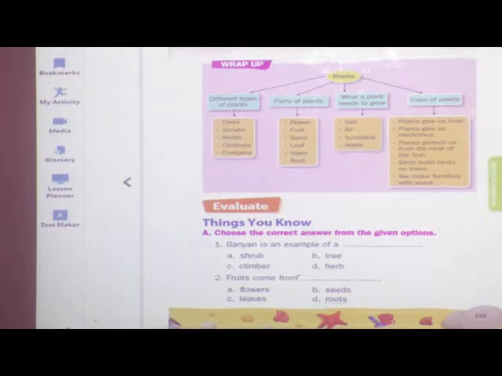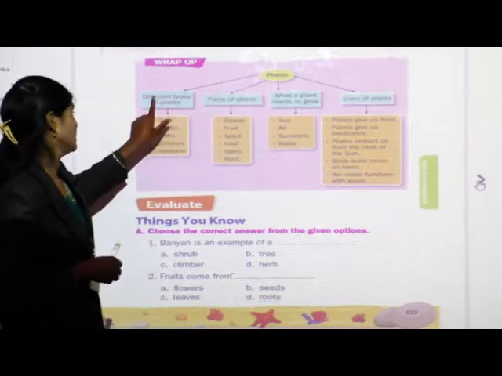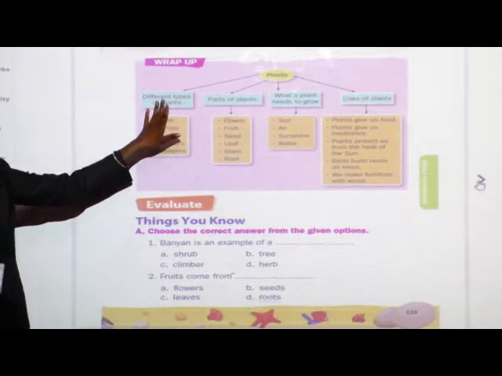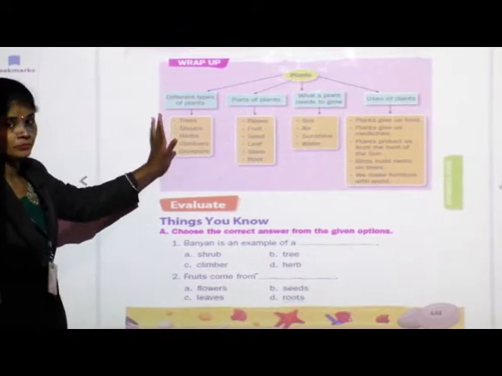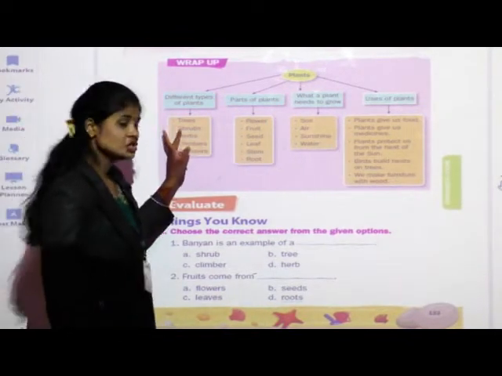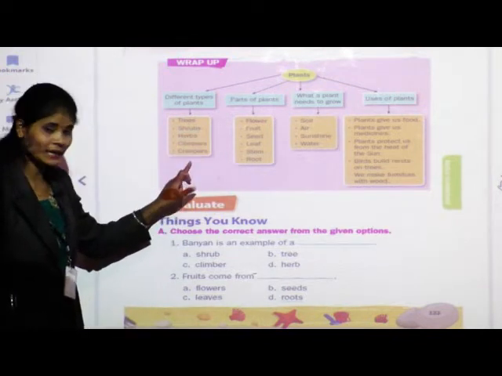133. See students, what have we learnt in this lesson? We have learnt different types of plants. Which types of plants are there? Trees, shrubs, herbs, climbers and creepers.